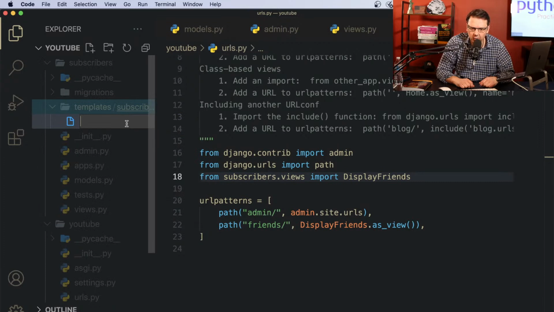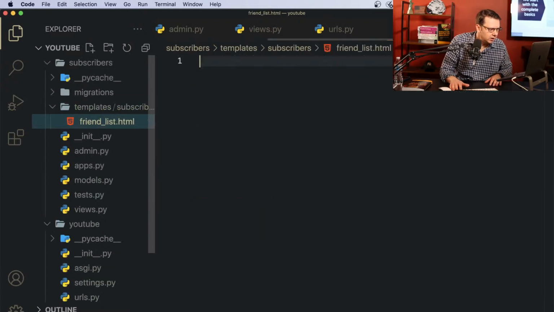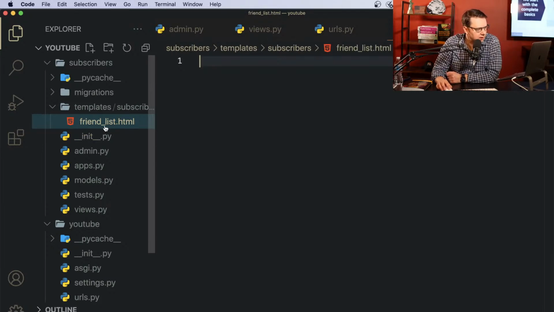We should use a special naming convention. This file name has to have two parts. The first part is the name of the model, friend. So that's the first name. Then underscore list. Why list? Because we use it for list view. .html. I think this is really cool. You can actually use HTML files in your Python code. All right, so friend underscore list.